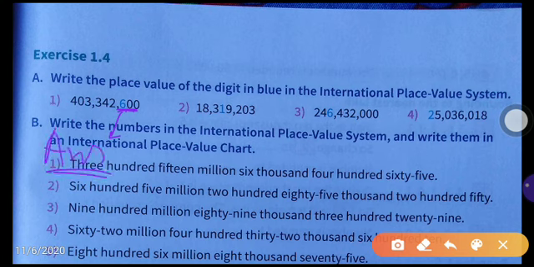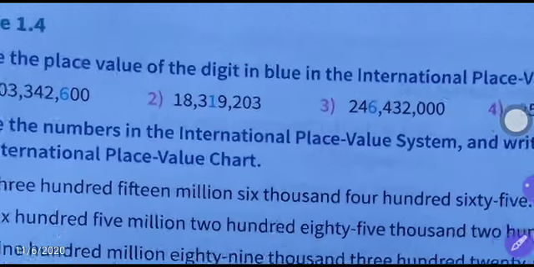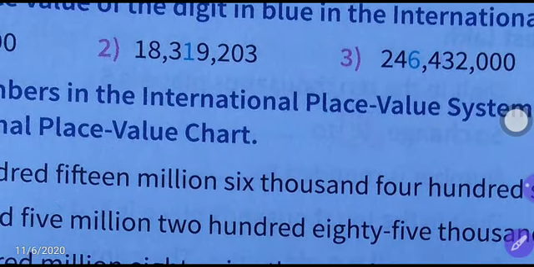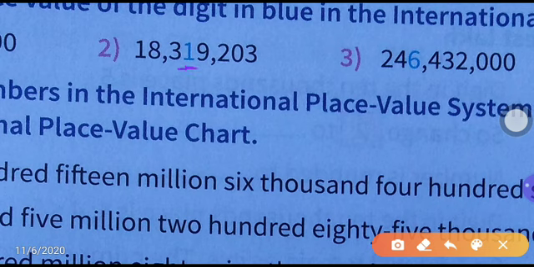The answer is 600. Next, the second one: this digit is given in blue color. From the right side you count ones, tens, 100, 1000, 10,000 place.